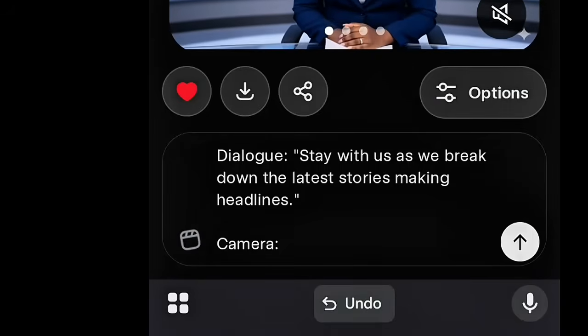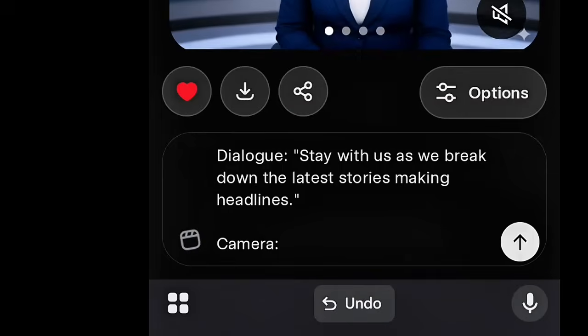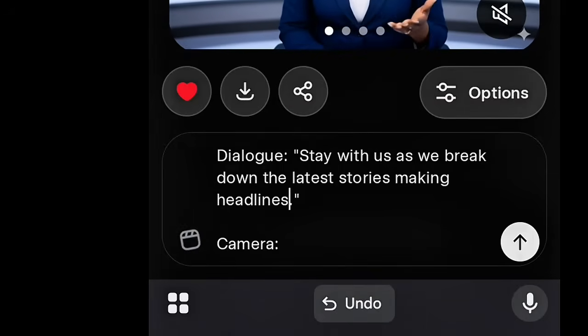All right. So let's hit this last one. Then we'll move over to step 4. Let's generate this one again.